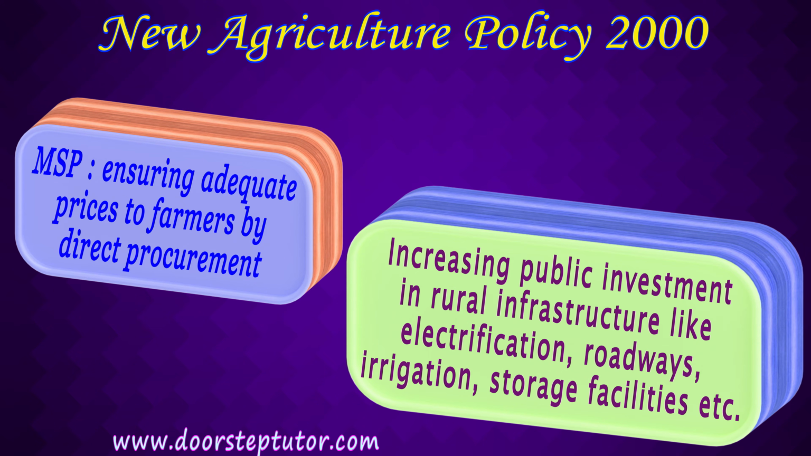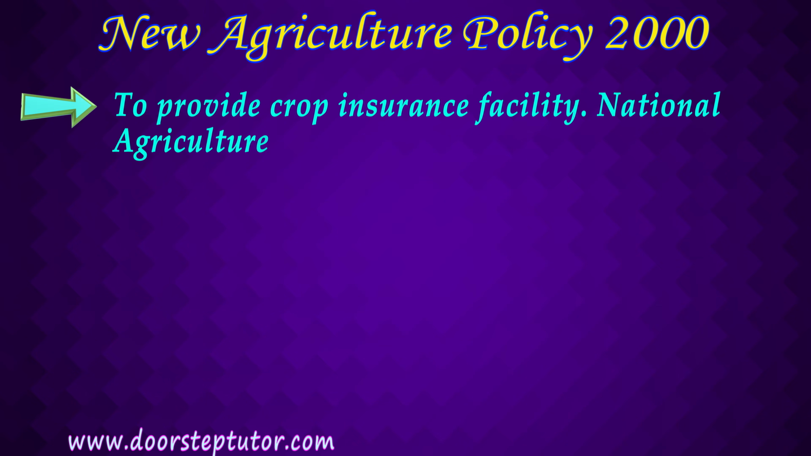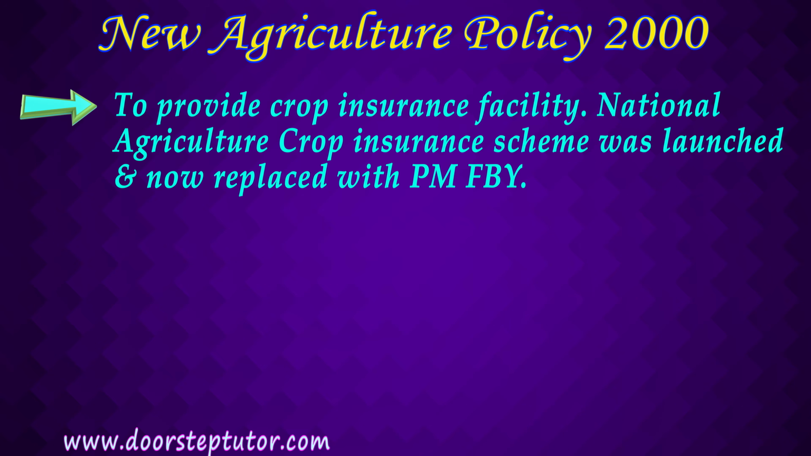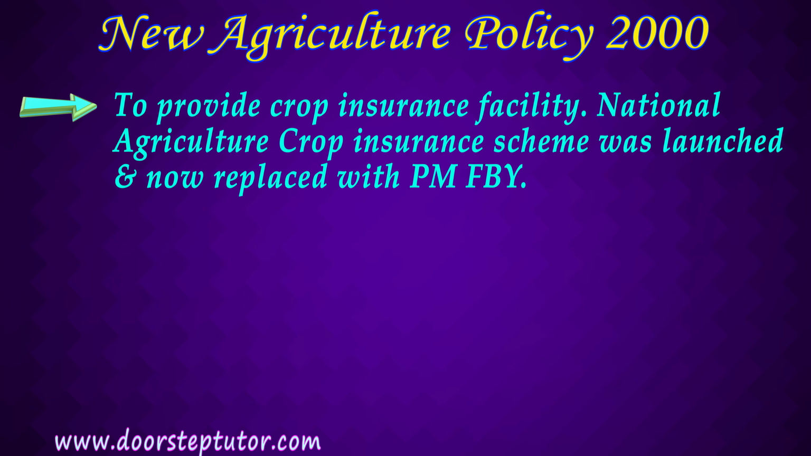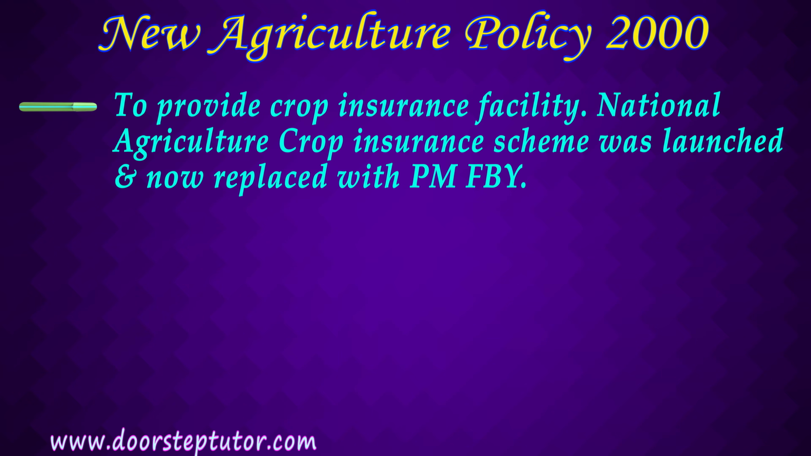Then storage facilities will ensure that distress sales are coming down and post-harvest losses are also reducing, because post-harvest losses stand at 95,000 crore. Electrification will ensure regular supply of electricity. Roadways will ensure better connectivity between rural areas and semi as well as urban areas. The other thing was to provide crop insurance facility, and for this National Agriculture Crop Insurance Scheme was launched, and later on it was replaced with Pradhan Mantri Fasal Bima Yojana.